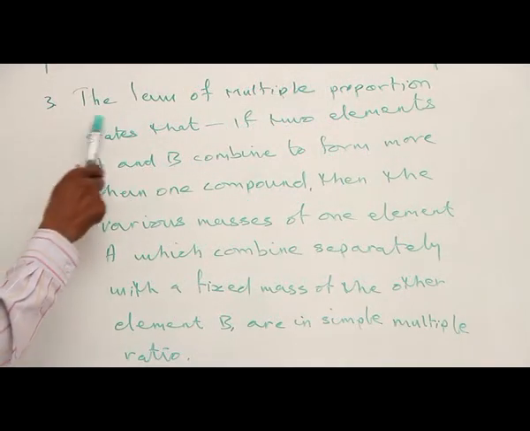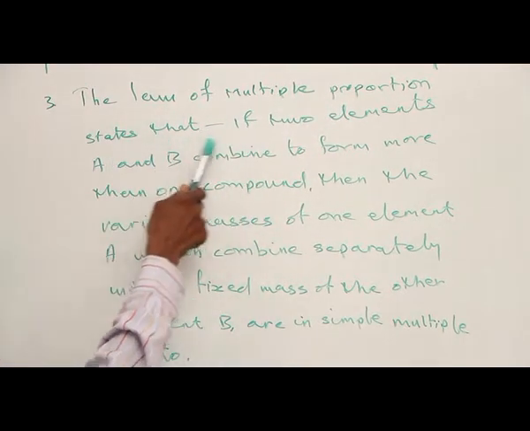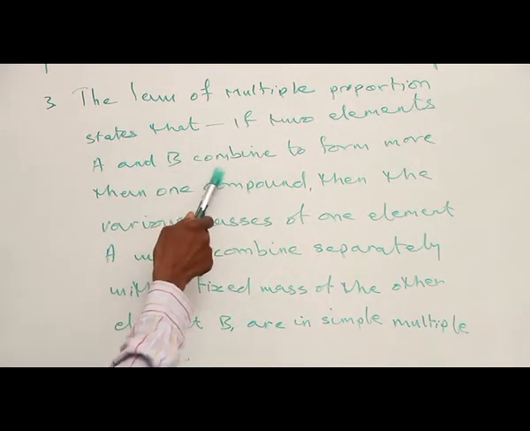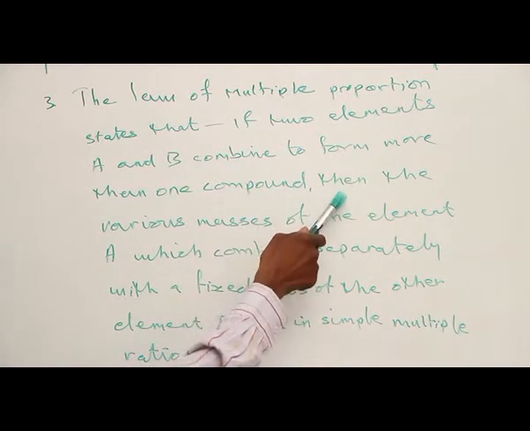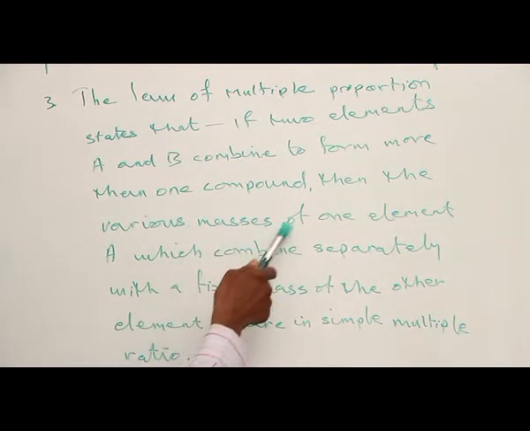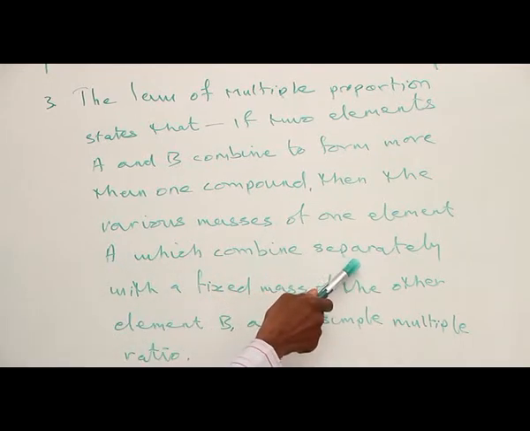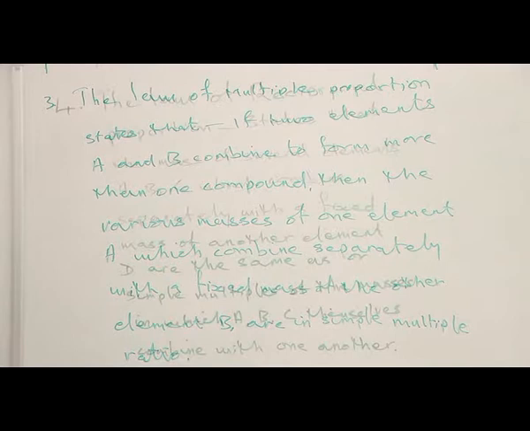Number 3, the law of multiple proportion states that if 2 elements, A and B, combine to form more than one compound, then the various masses of one element, A, which combine separately with a fixed mass of the other element, B, are in a simple multiple ratio.